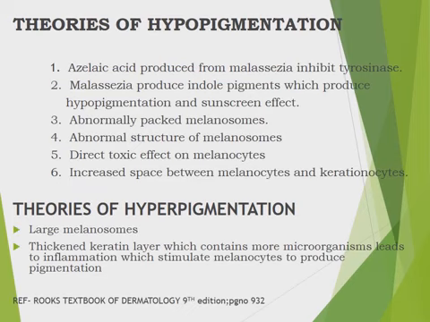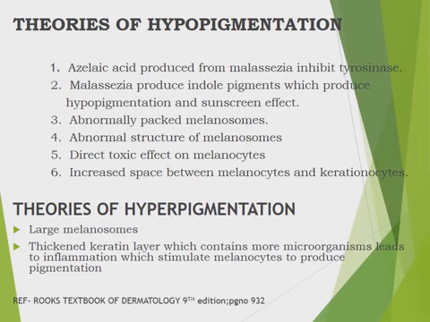What are the theories put forward for hypopigmentation? Azelaic acid inhibits tyrosinase, thereby decreasing melanin synthesis, and it produces hypopigmentation. Malassezia produces indole pigments which produce hypopigmentation and a sunscreen effect. Also abnormally packed melanosomes, abnormal structure of melanosomes, direct toxic effect on melanocytes, and increased space between melanocytes and keratinocytes.